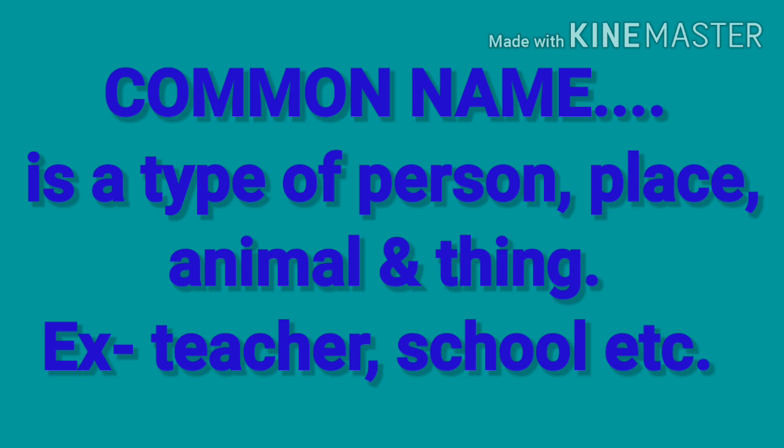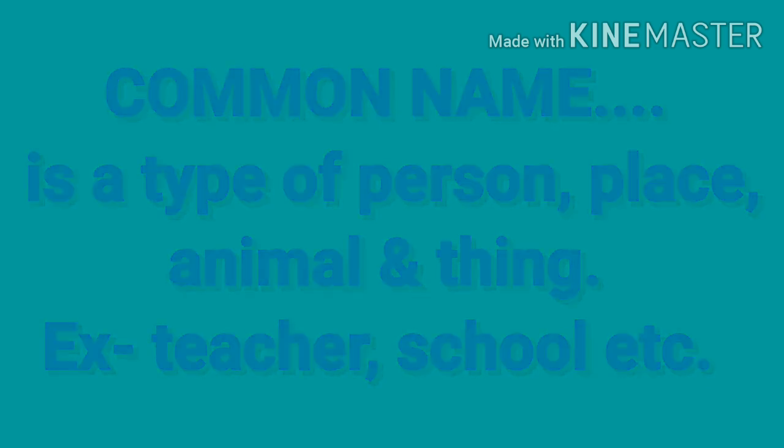Then school. You can see many schools in your city, right? So school is also a common name. Then temple. You can see many temples in your city, right? So temple is also a common name. So common names means it is a type of people, places, animals and things. Got it? Very good.